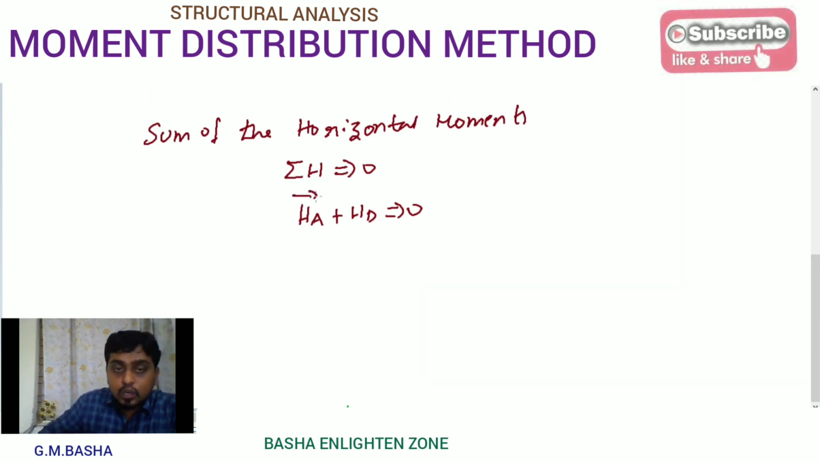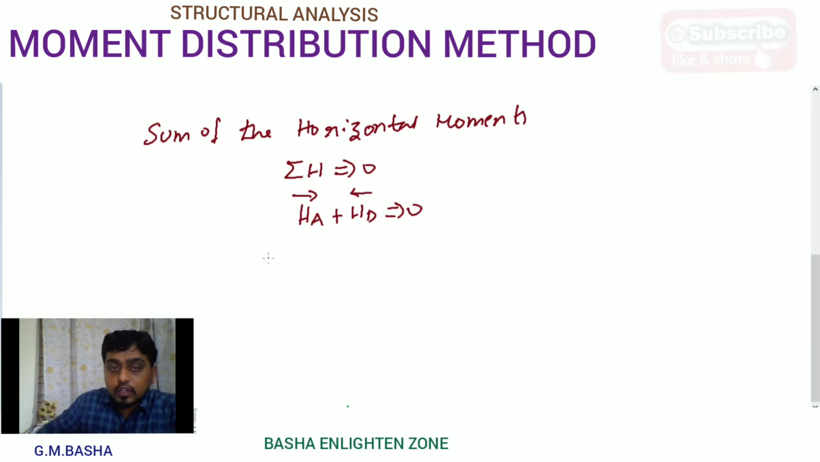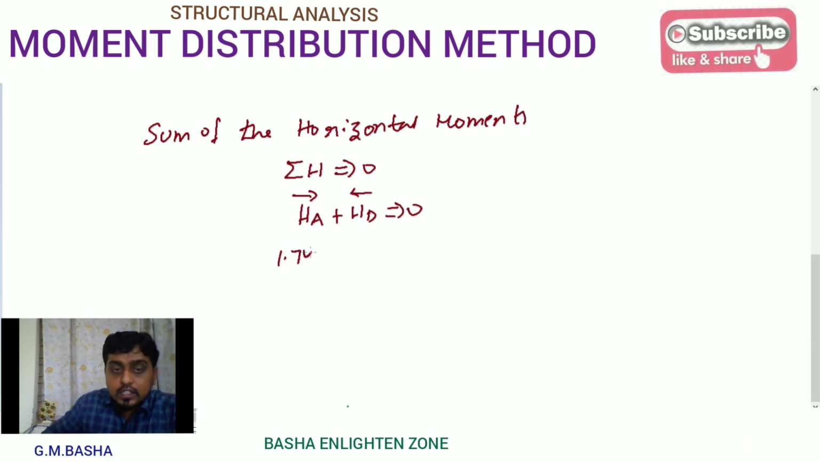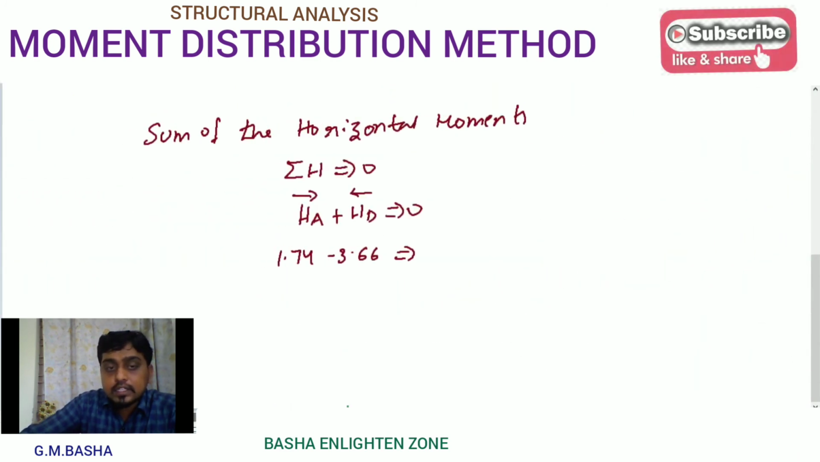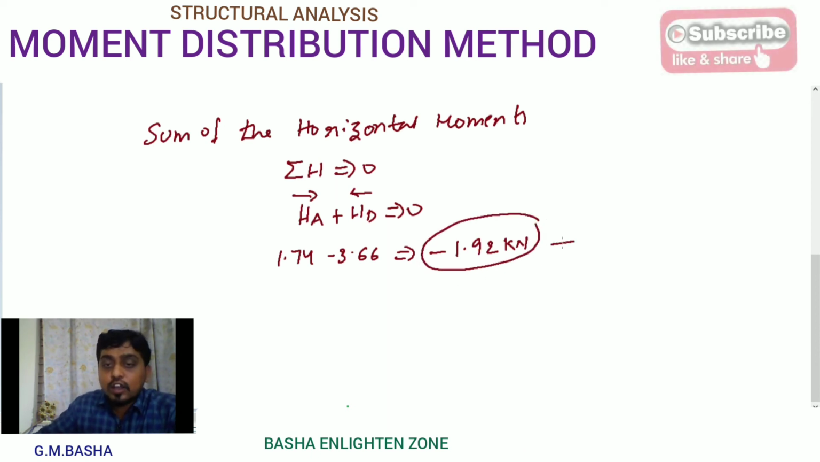This one will be acting towards right, this one will be acting towards left. That one will be equal to 1.74 minus 3.66. See here, 1.74 minus 3.66. If you simplify directly, you will get minus 1.92 kilonewton. So the sum of the horizontal forces will be equal to minus 1.92 kilonewton, which is called the sway force.